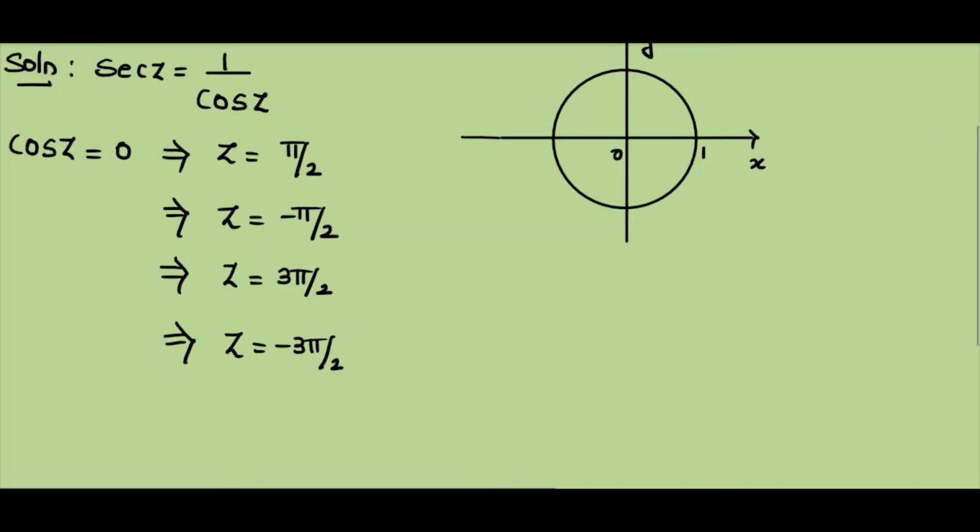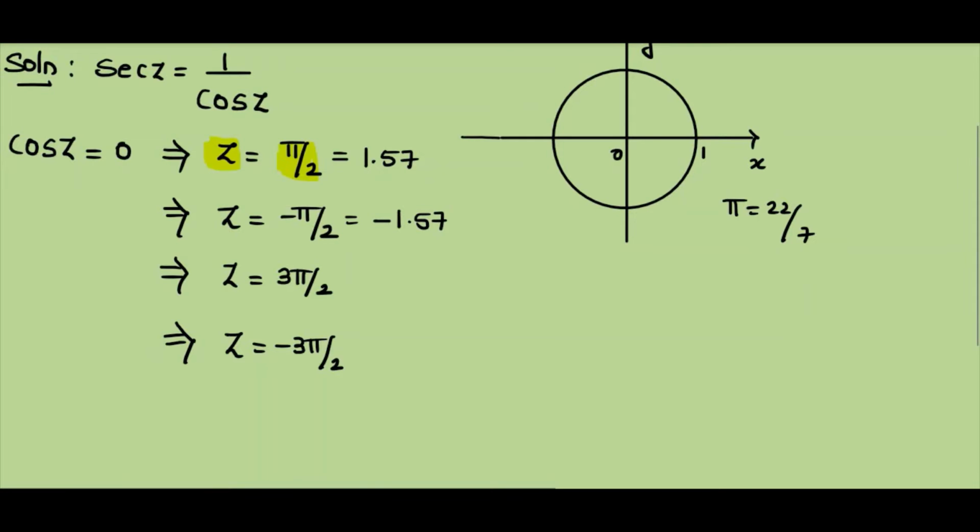But you know that our z is a complex number. That means it cannot be an angle, and pi by 2 is not an angle. We have to represent that as a real number, which is nothing but 1.57, because pi is taken as the value 22 by 7, and minus pi by 2 is minus 1.57.